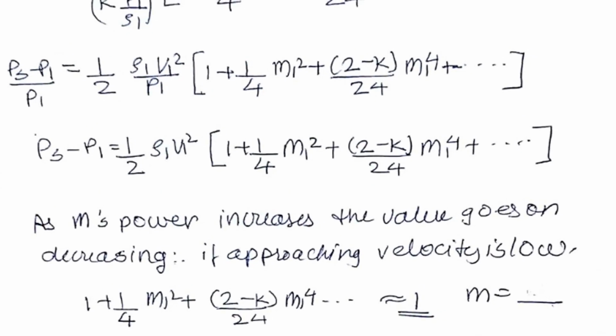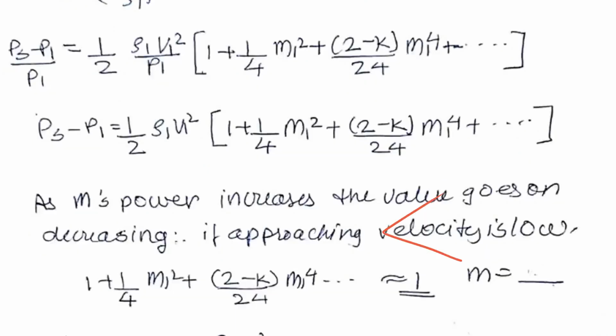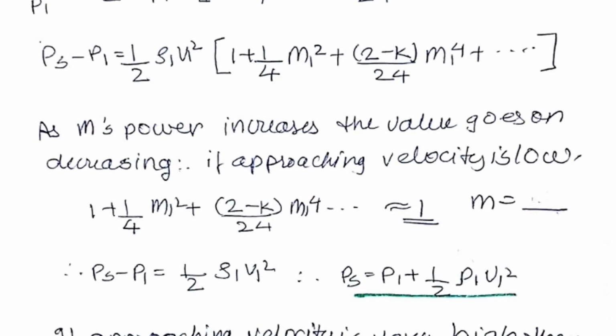So as we can see over here, if the value of m will keep on increasing, then this whole equation will be almost equal to the 1 itself, because m is equal to v divided by c. So if the value of v divided by c is very small, then this whole part will become almost equal to 1 itself. So this whole part we will take it as 1 if the value of m is lesser than 1. So this whole part will be almost equal to 1.